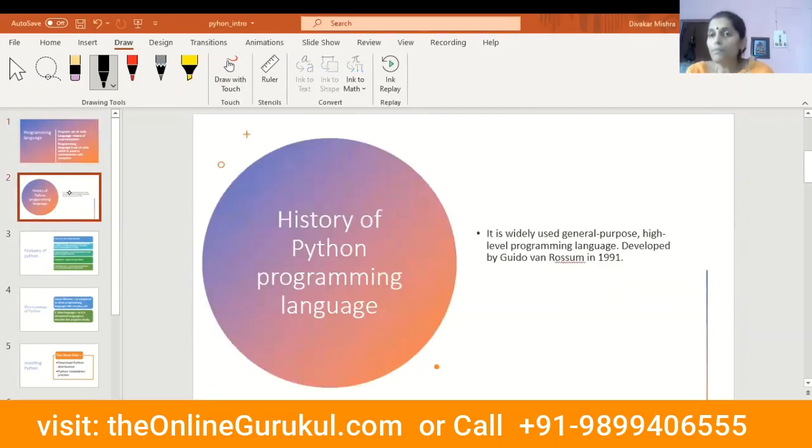Python is a general purpose, high level programming language. Now, what is a high level programming language? There are programming languages of three kinds: low level, mid level, and high level. Low level means all the instructions are written in binary format. It is very difficult to learn the code in binary format, right? So we need a language which is human acceptable, so Python is a high level programming language.